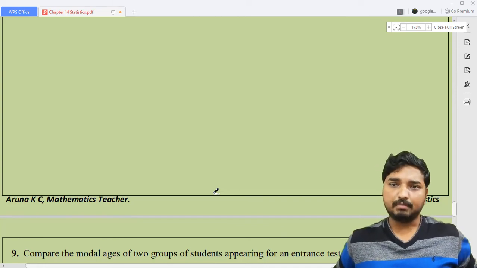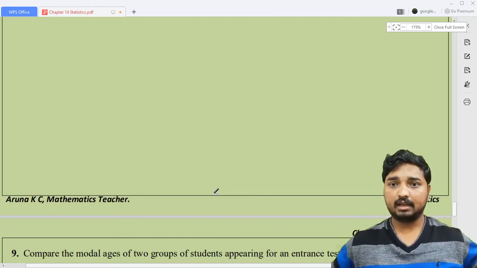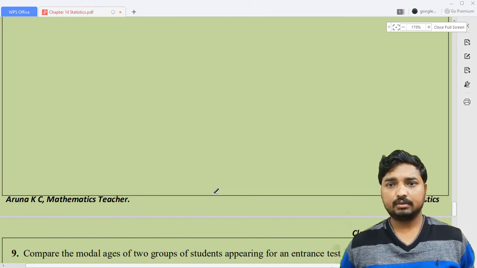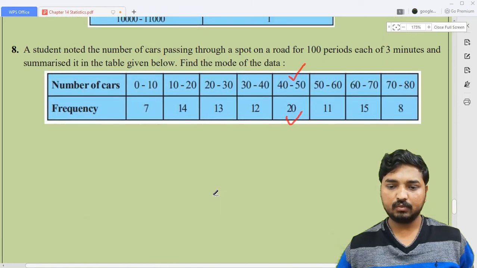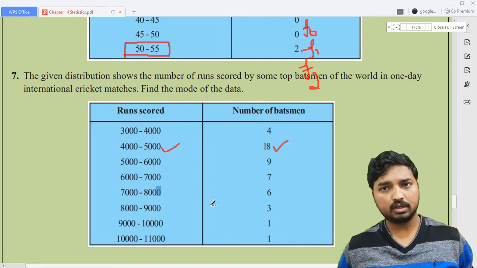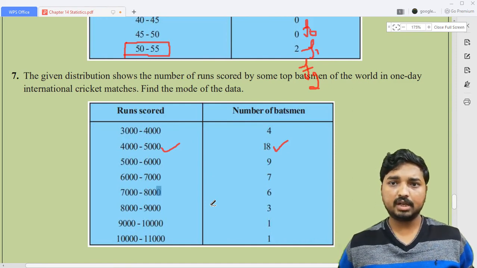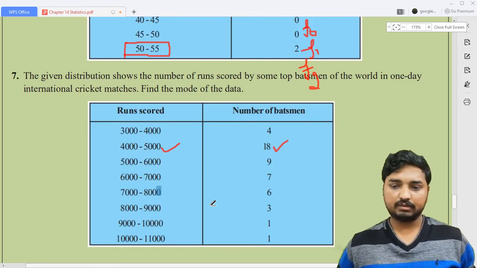If any such problem appeared in a previous examination, you can send that question and I will solve it in the next class. Till now I have not identified a question related to missing frequency in the concept of mode, and this will be enough for you. Remember, this is a very important question, and he may ask it for 2 marks or 3 marks. If it is asked for 3 marks, it will be better, because it's very easy and you just need to simplify it, so you will definitely get the answer.